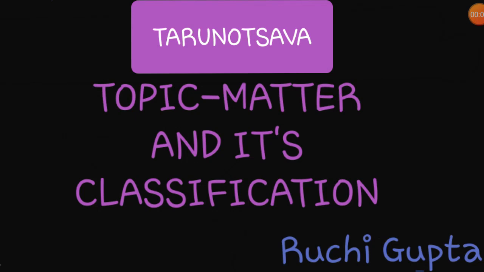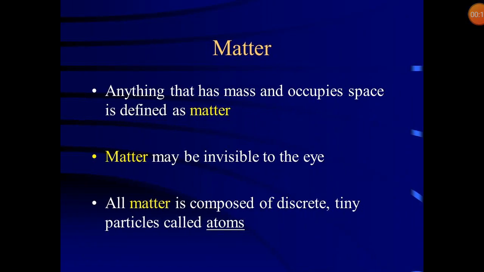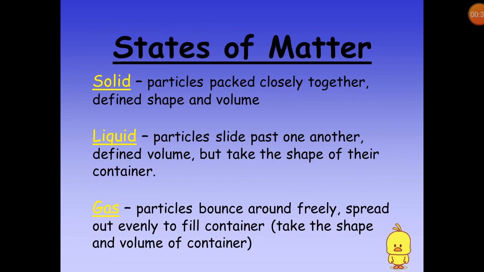Today we will study the topic matter and its classification. For discussing matter's classification, first we will discuss matter. Anything that has mass and occupies space is defined as matter. Matter may be invisible to the eyes, for example, gases. All matter is composed of discrete tiny particles called atoms.